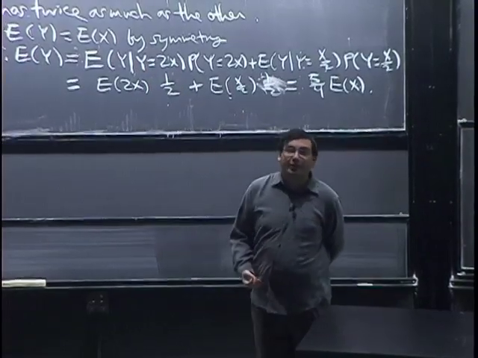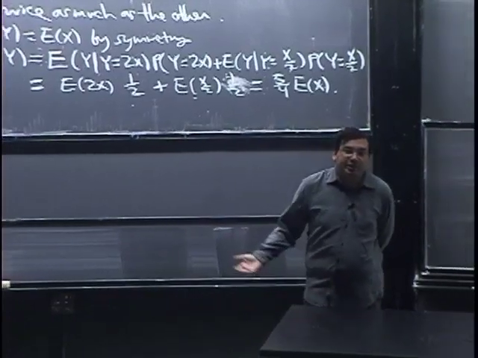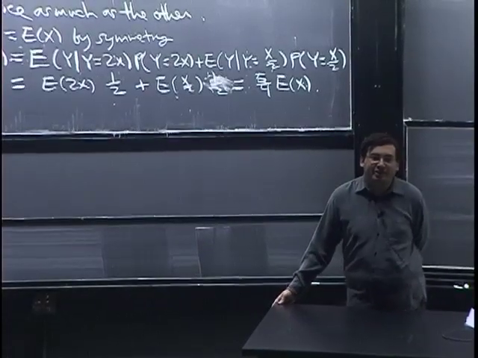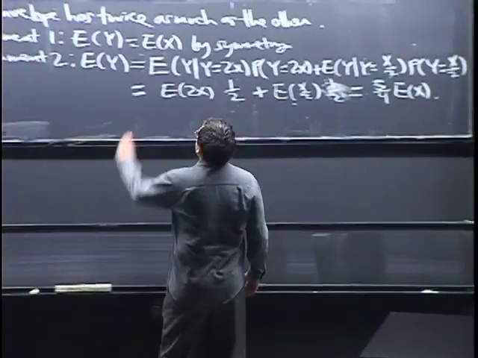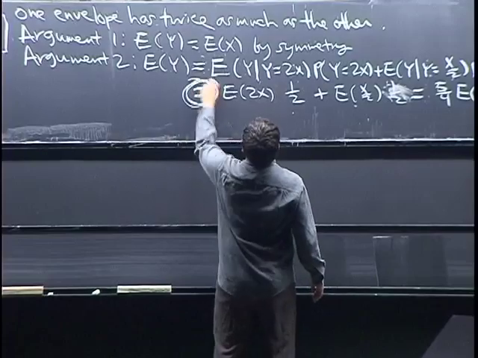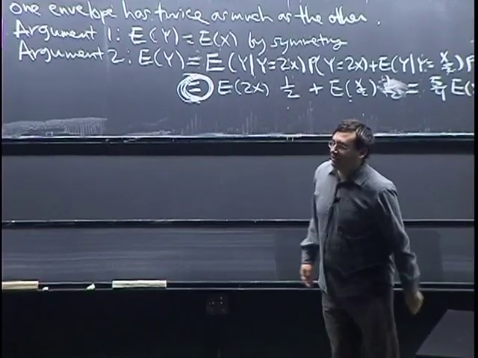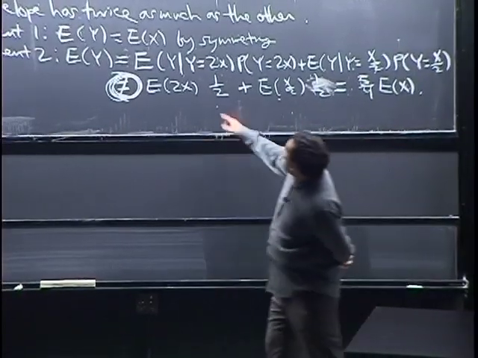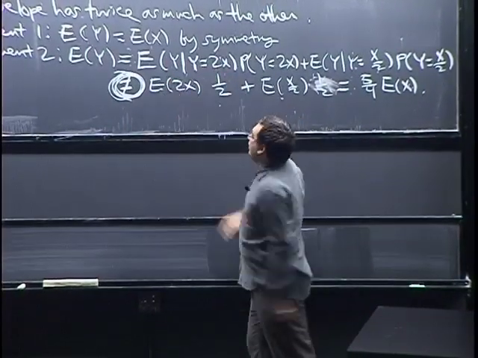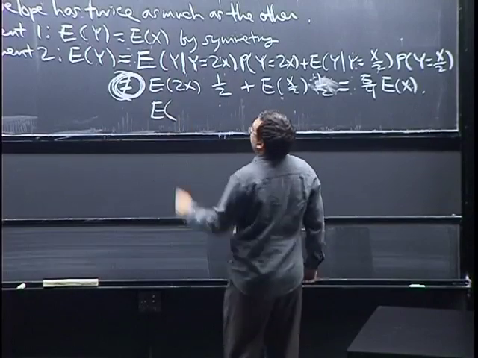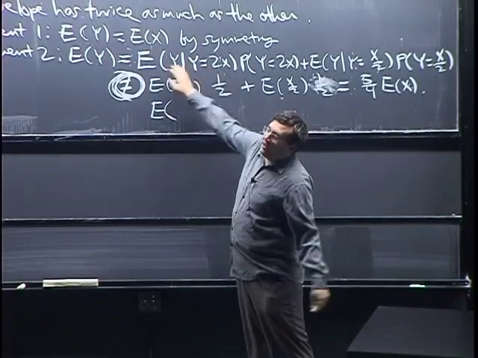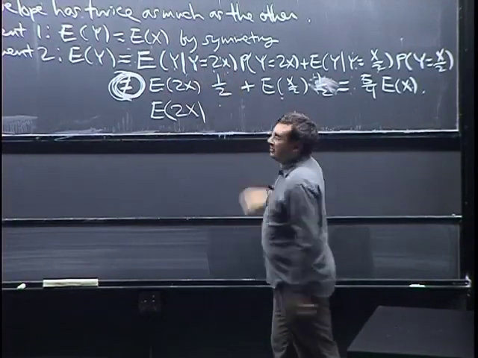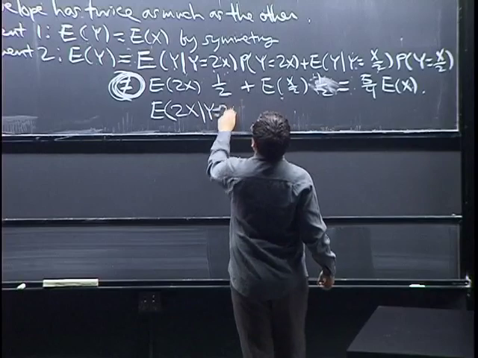What's the justification for that? There is none. It just kind of looked good to say that, but there's no justification. So actually, this step is wrong. It's not equal. What we should have written was, well, let's write the corrected version. It's perfectly valid to plug in 2x, but that doesn't mean we can forget that we know y equals 2x. So it's 2x given y equals 2x.